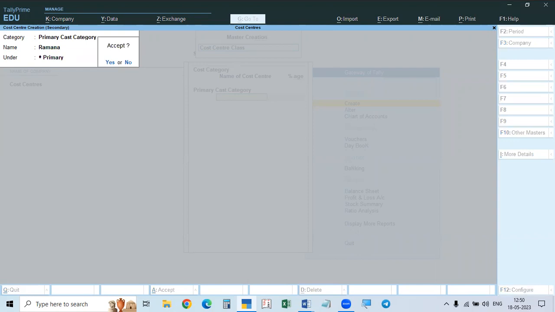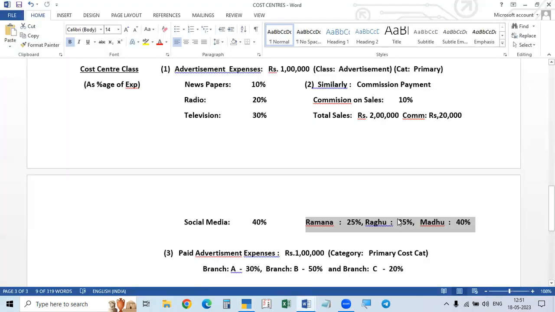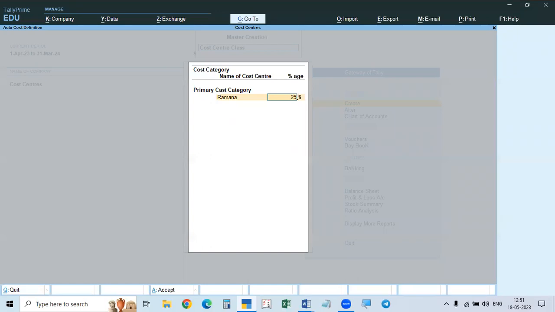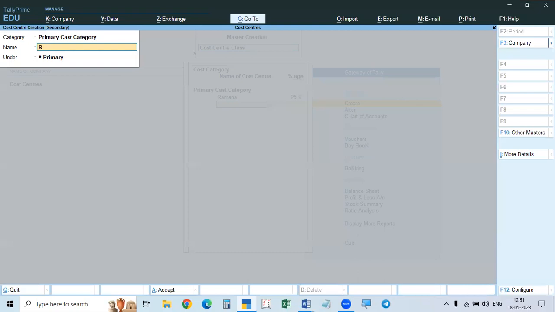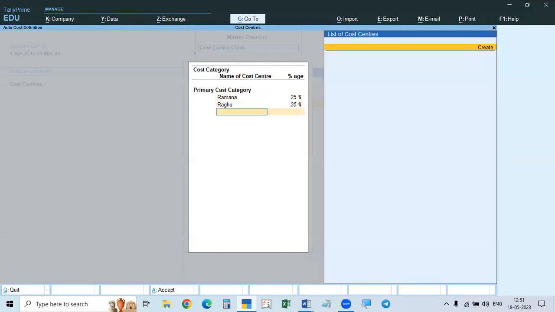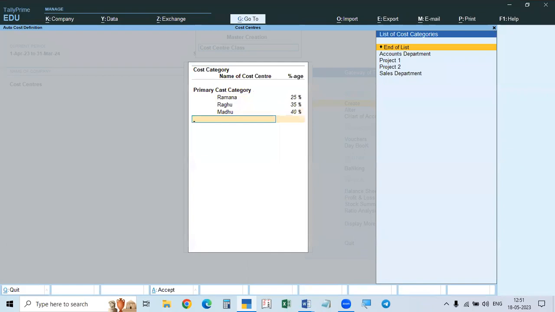So Ramana. We will take the name. What is the amount divided? Now here we have to give the percentage. That is the use of the class. So the percentage is 25%. Just give 25. The second one is again create. The second one is Raghu. Once you select the primary cost category, till we change it, it will be there as it is. So Raghu, what is the percentage? 35% for Raghu. And the third one is Madhu. So create Madhu. The balance percentage is 40%.